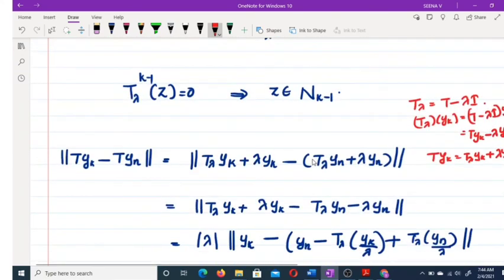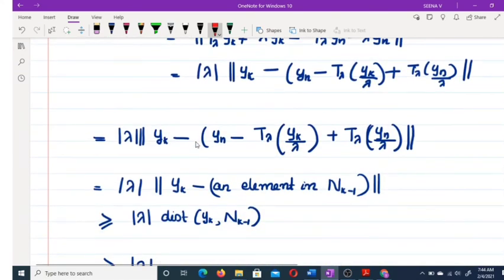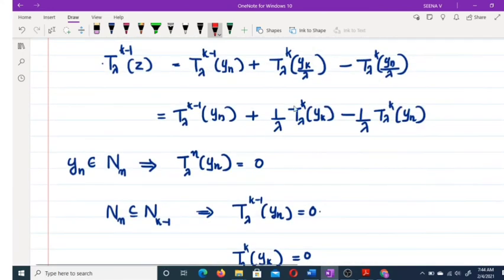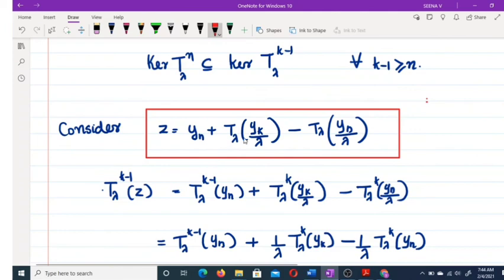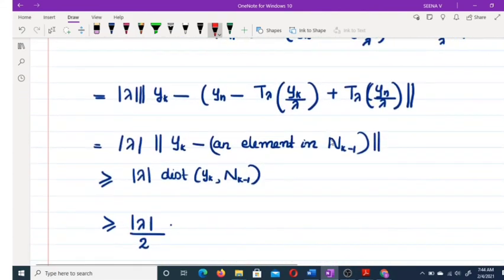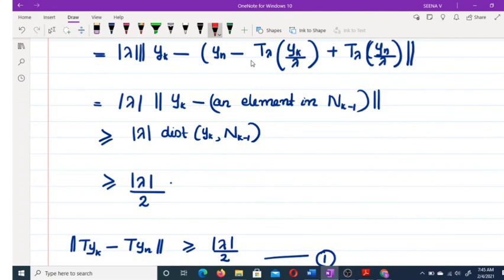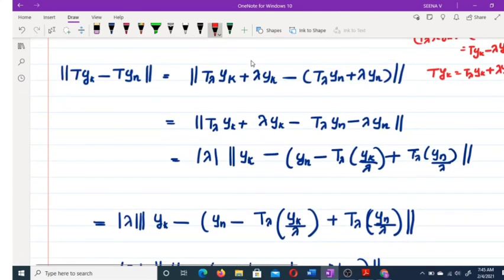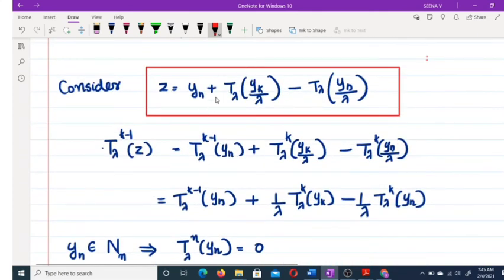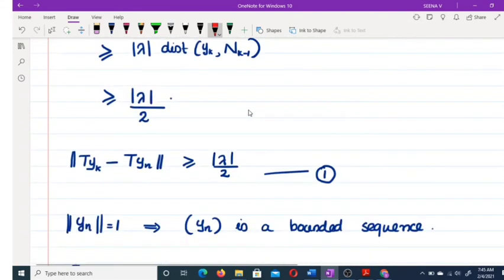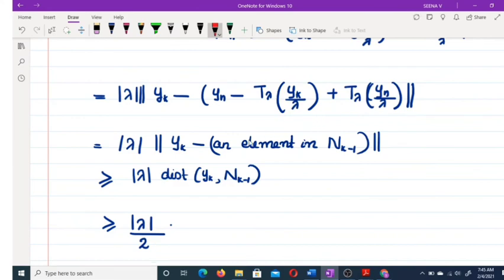Some error happens here. Let me correct it: yn plus T_λ yk by λ minus T_λ yn by λ, with the signs adjusted. So this is actually mod λ into the norm of yk minus this.